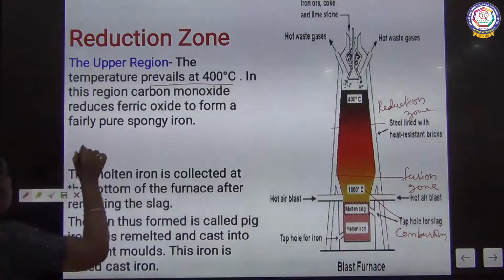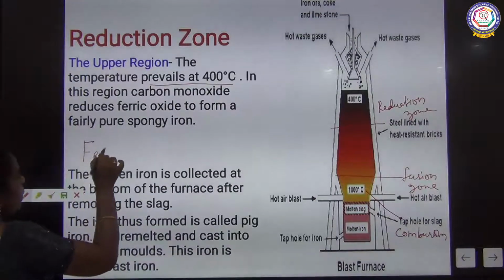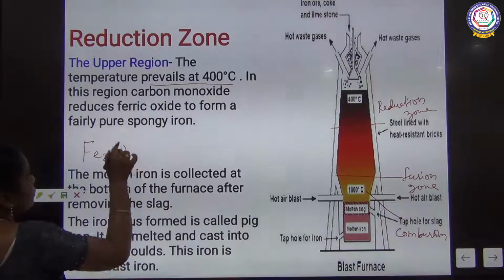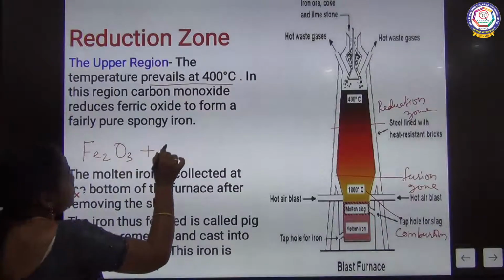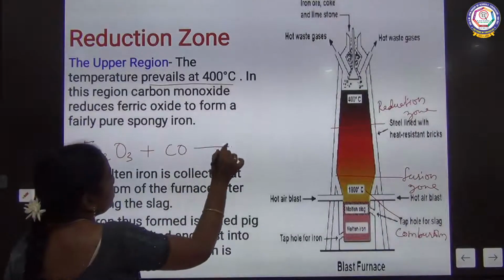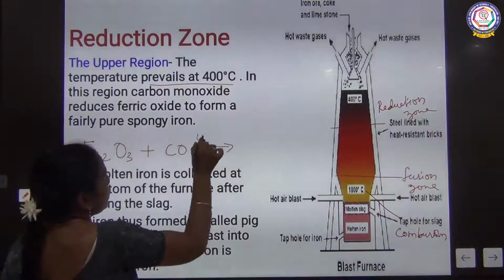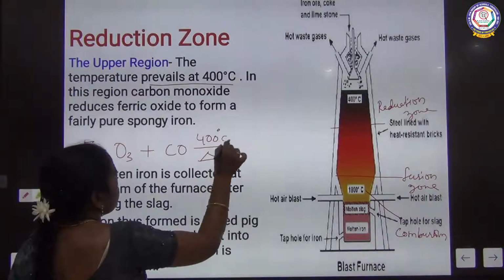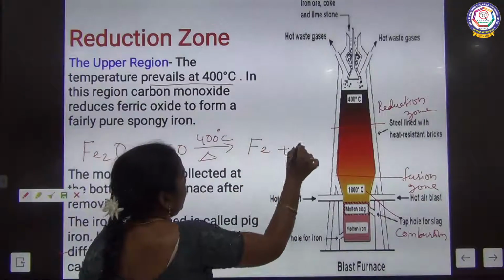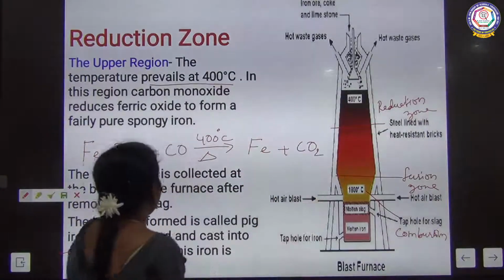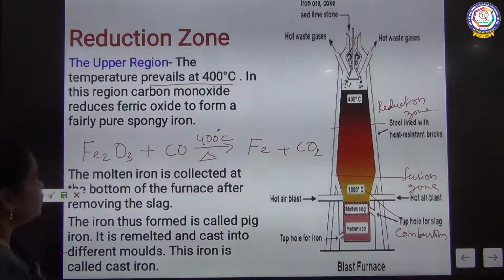Iron oxide becomes iron and carbon dioxide.